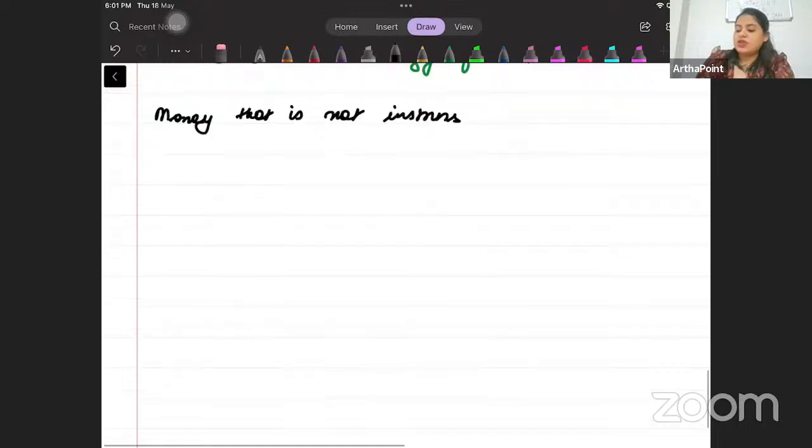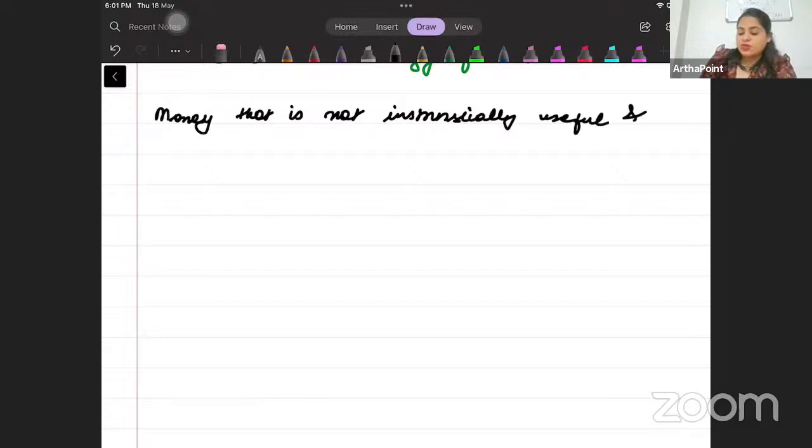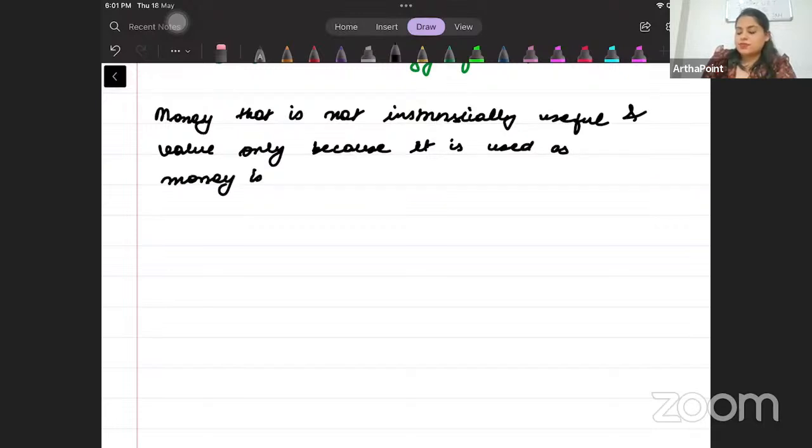Again, ये एक definition है: that is not intrinsically useful and valued only because it is used as money is called... So the money जिसकी कोई intrinsic value नहीं होती, like the money that we are using, right?